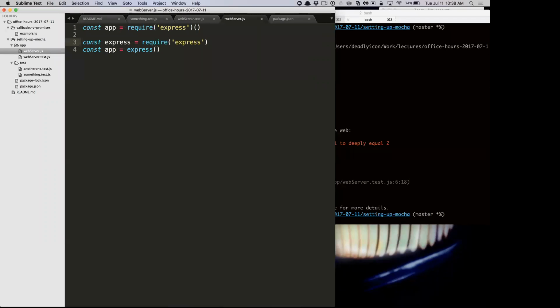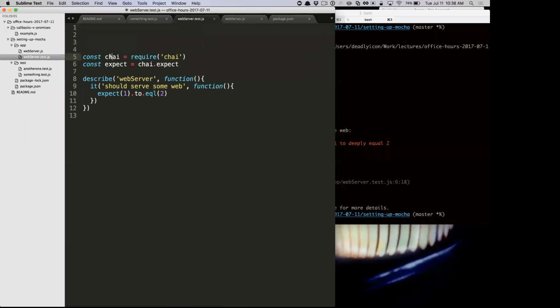That's why, in the case of chai, you might see sometimes people will do, I just want expect off of chai, and so I'll just grab expect, and then I don't do that part, right? That's the same stuff.